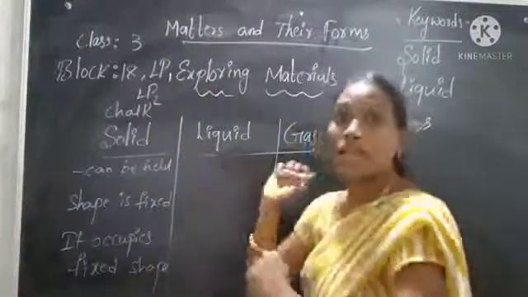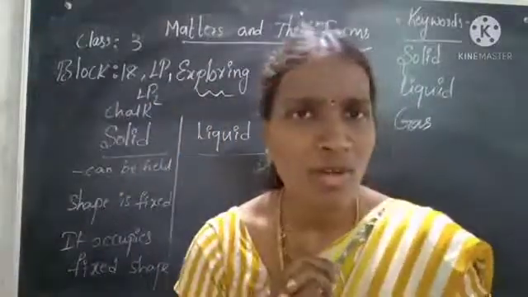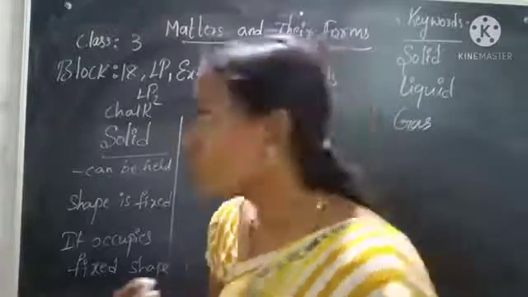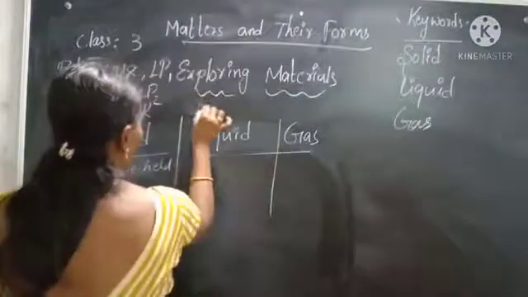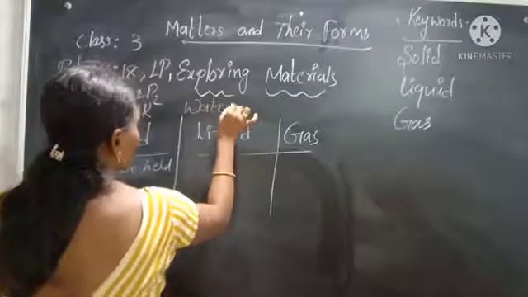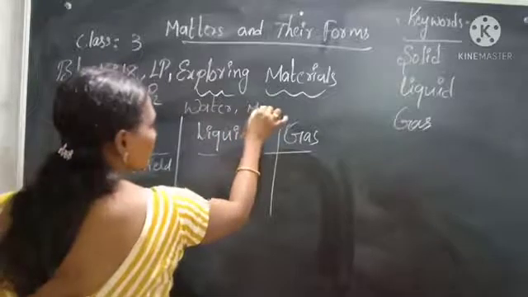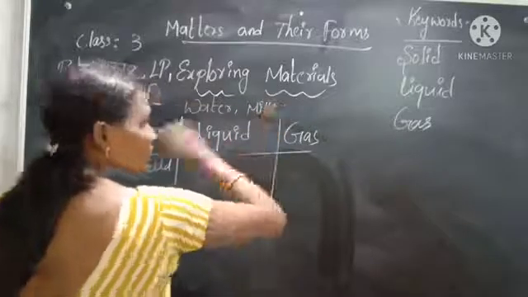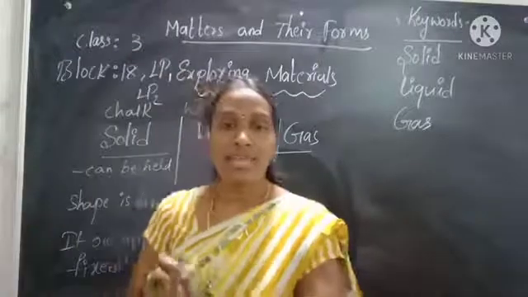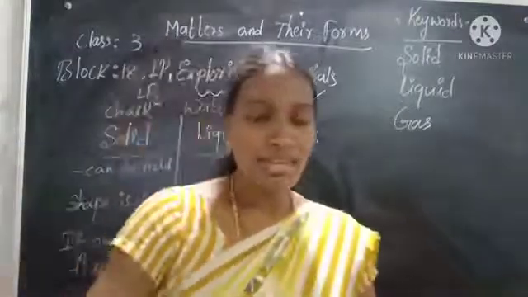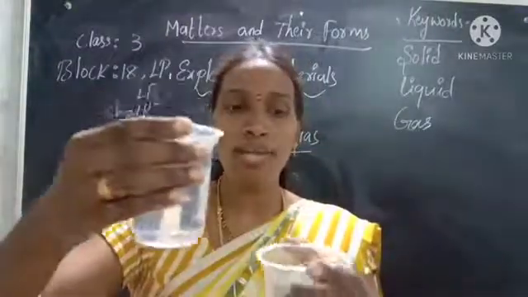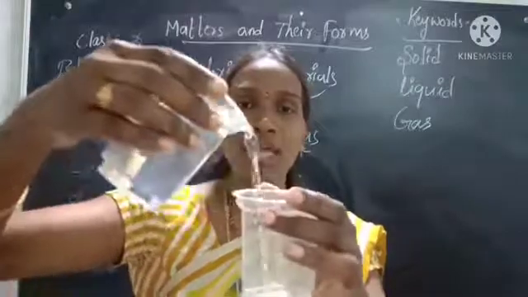Now we are moving to liquids. Can you give me some examples of liquids? So many are there: water and milk. See this, children, I am pouring the water into this glass. What's happening?